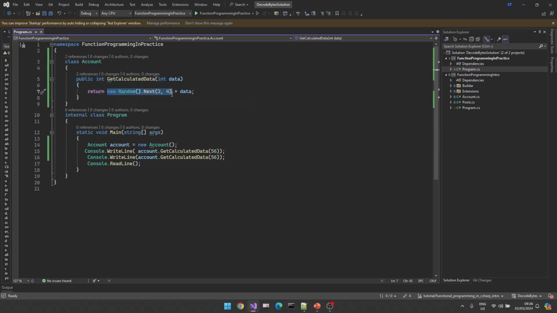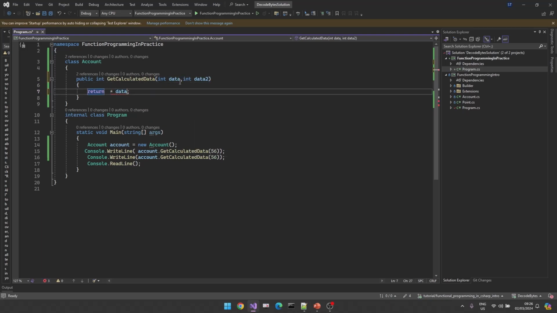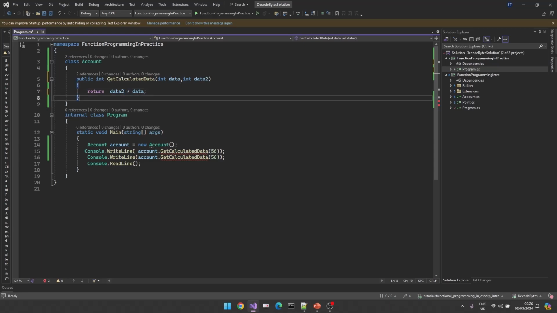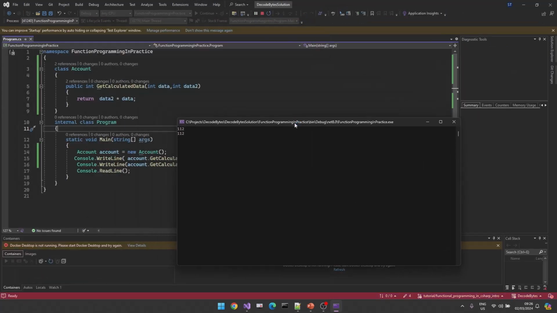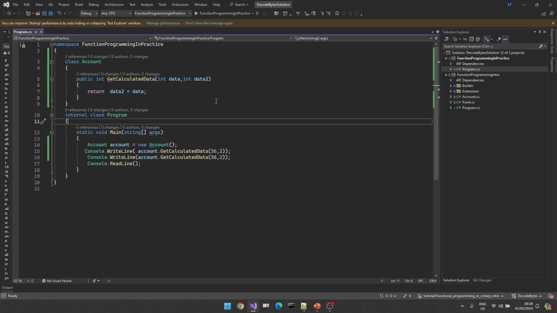How do we properly make it a functional programming function? There is no need to use random here, and let's call the second parameter data2. In this case, we will always have the same response for the same arguments. That's how you should implement your functional programming functions. This is just one example.